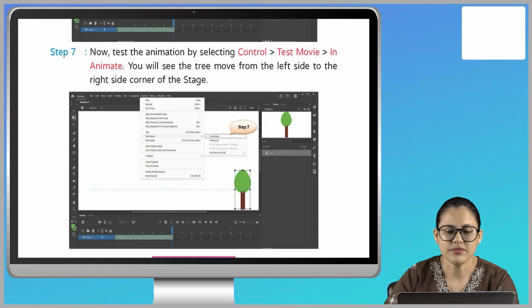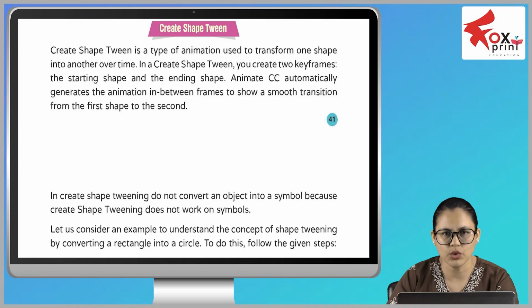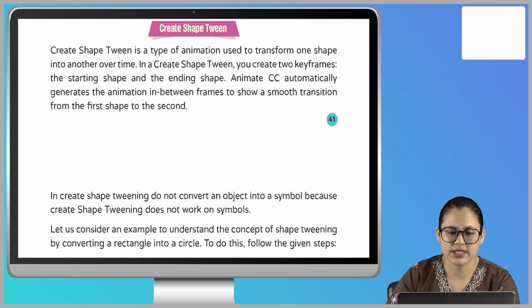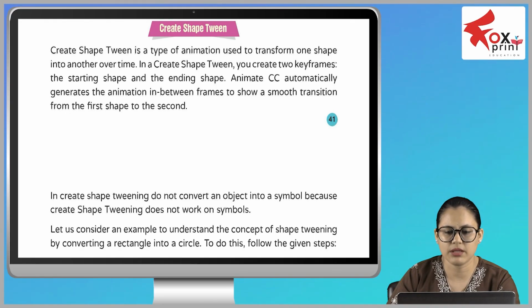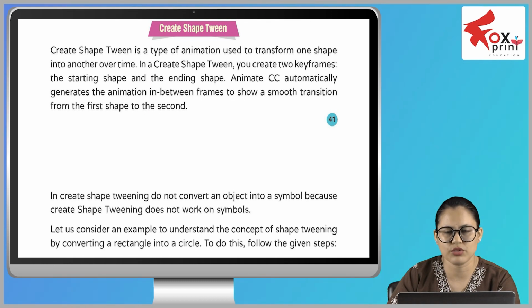Next, create shape tween. Create shape tween is a type of animation used to transform one shape into another over time. In a create shape tween, you create two keyframes, the starting shape and the ending shape. Animate CC automatically generates an animation in between frames to show a smooth transition from the first shape to the second. In create shape tweening, do not convert an object into a symbol because create shape tweening does not work on symbols.